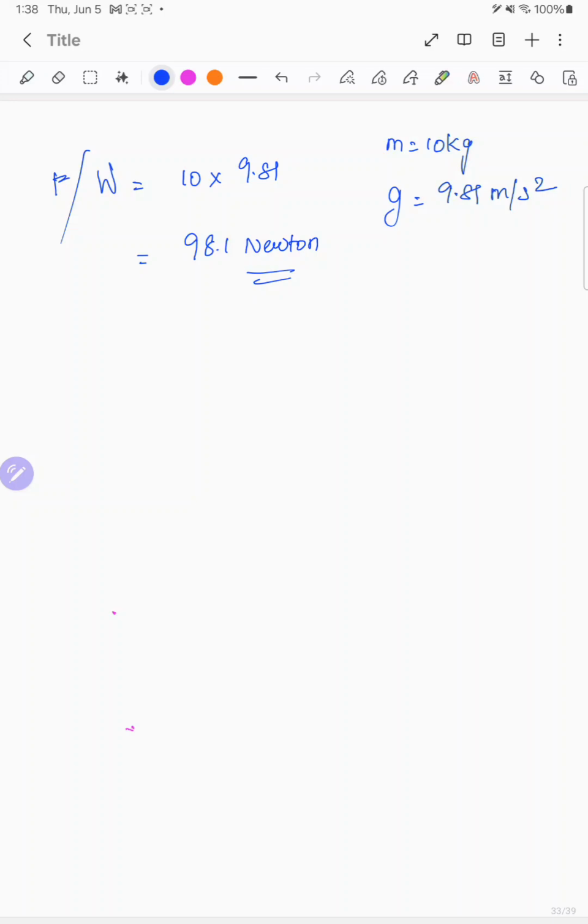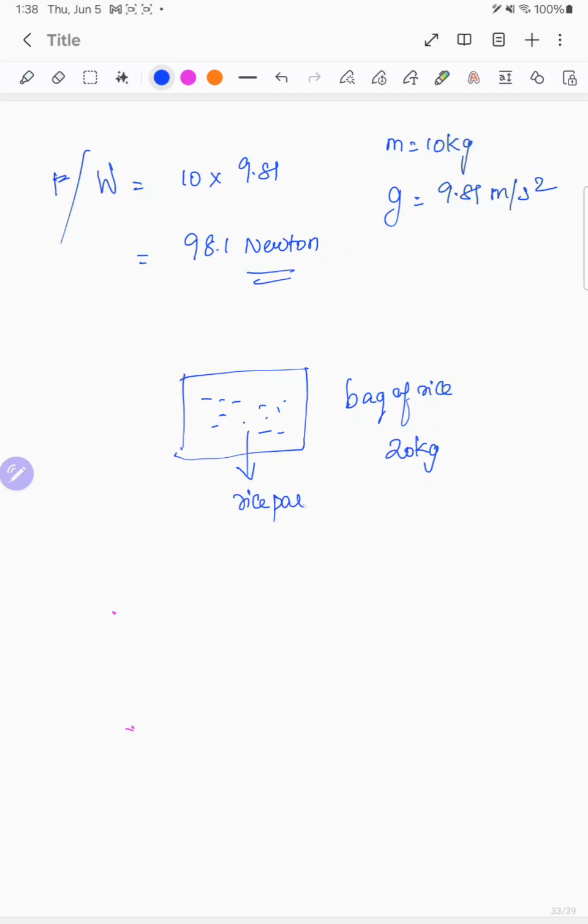Newton is the unit, and it depends on the gravitation. That is what they are mentioning here. If you have a bag of rice of 20 kg, the rice particles inside are the mass. It doesn't change. The rice particles are 20 kg. This is the mass, and it doesn't change anywhere depending on the location. But if you want to know the weight, the bag is being pulled by gravity downwards, a gravitational pull.